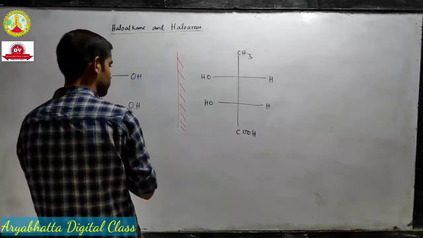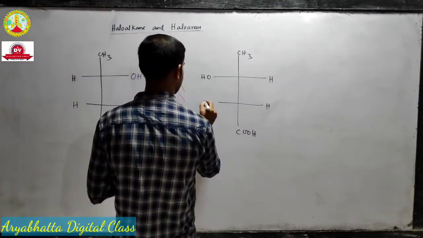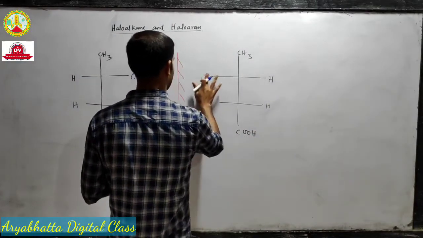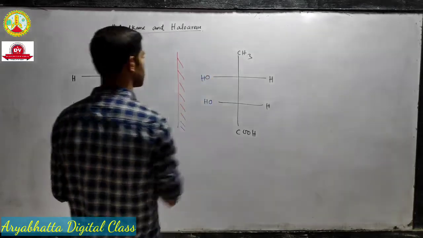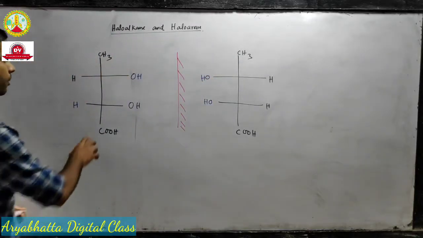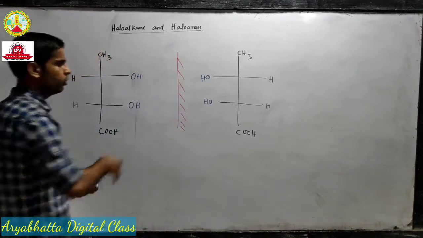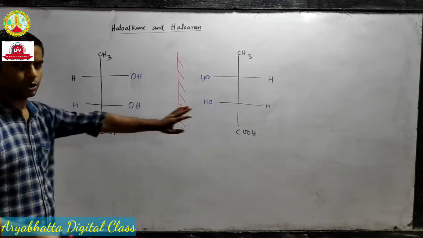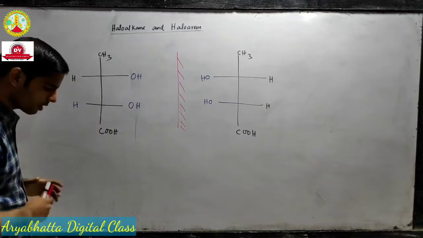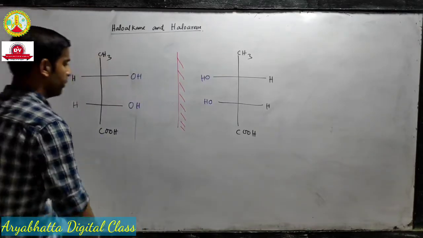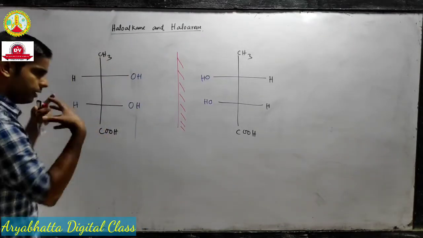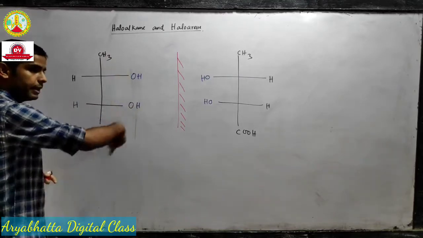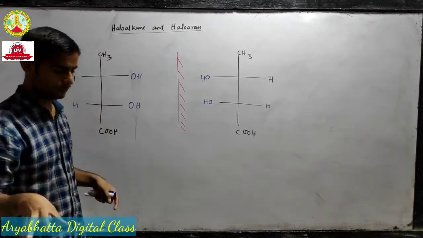Okay, so let it be blue. You can see that this molecule is a mirror image of this molecule. At the same time, this is already optically active.